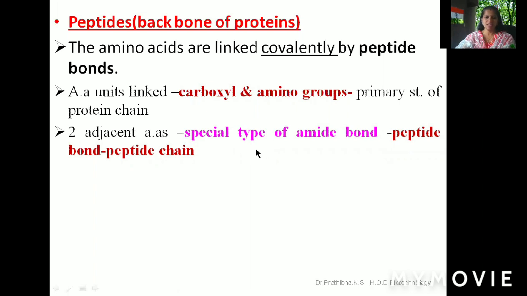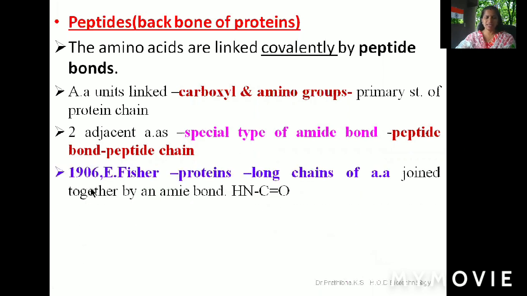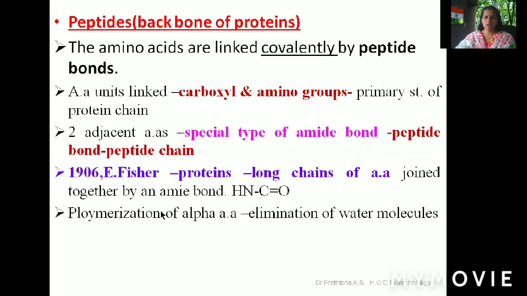bond or peptide chain. In the year 1906, E. Fisher defined proteins as long chains of amino acids joined together by an amide bond, that is C double bond O NH. Polymerization of alpha amino acids with the elimination of water molecules can be seen in the proteins.